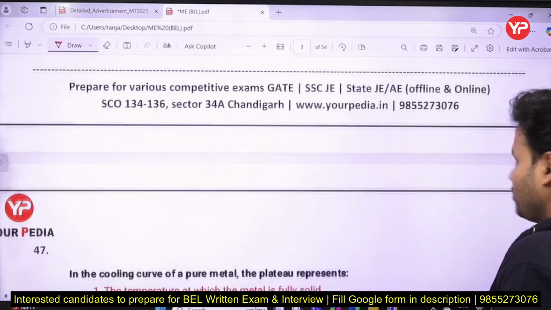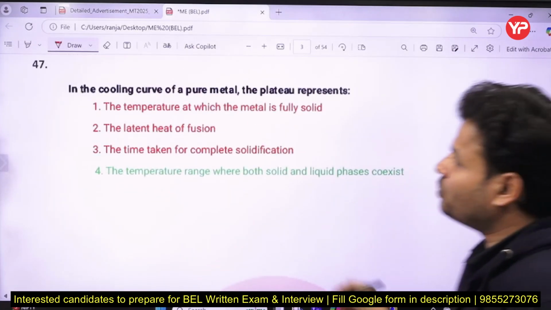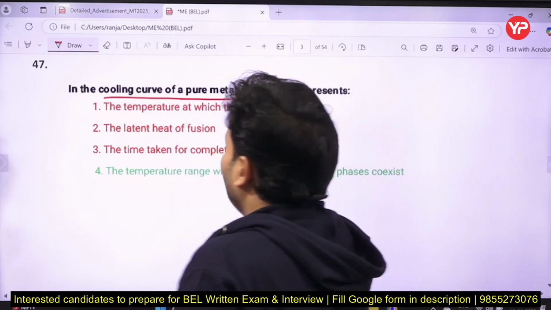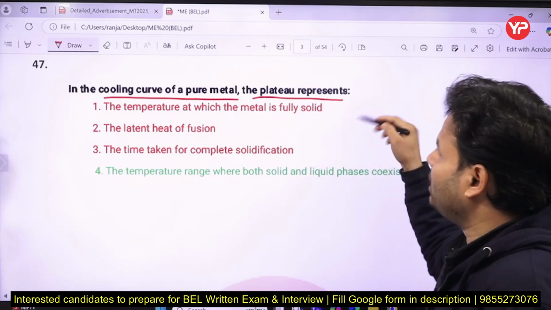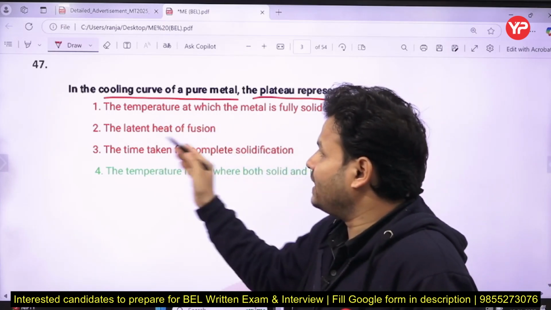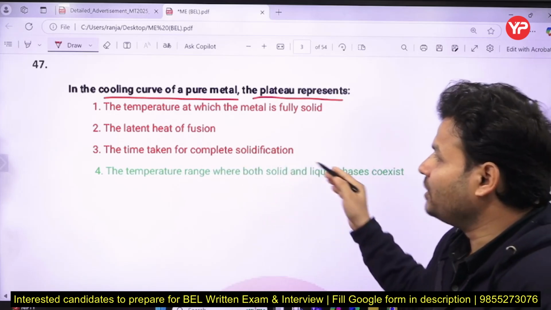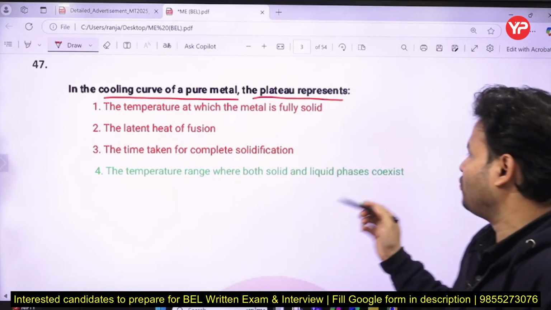Come to the next question. So that is your next question. In a cooling curve of pure metal, obviously that question is also taken from material science, the plateau represents: first, the temperature at which the metal is fully solid; the latent heat of fusion; the time taken for the complete solidification; and option D, the temperature range where both solid and liquid phase coexist.